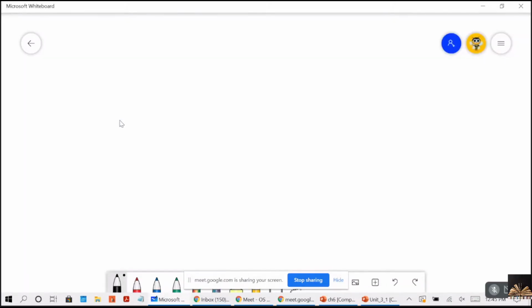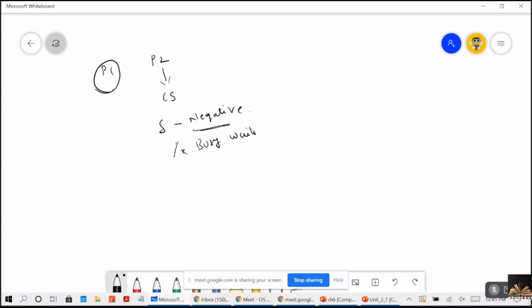What happens here is, see, I have P1, P2. P1 has already entered into the critical section. When P2 is trying to enter into the critical section, the semaphore will be a non-positive value, because S is equal to S minus 1, so S is negative. Now, when S is negative and the condition is satisfied, actually it will be in busy waiting. In mutex locks, this is the drawback.